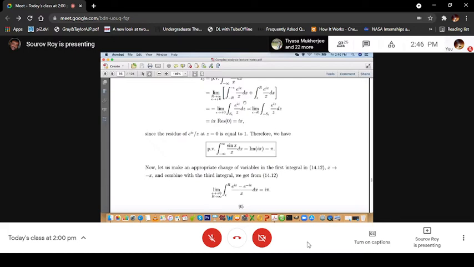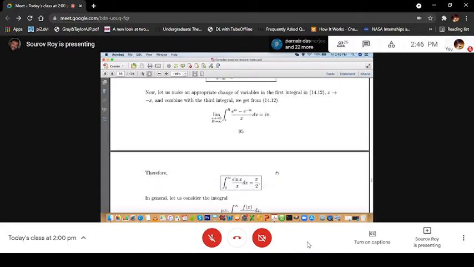So this integration now will be the limit as epsilon tends to plus 0 and r tends to plus infinity of the integral from epsilon to r of e to the power ix minus e to the power minus ix by x dx, and that is equal to i pi.